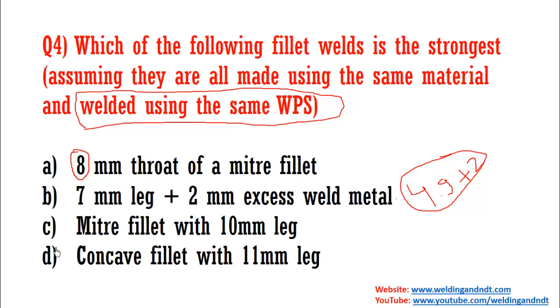Now we'll see the third case, mitre fillet with 10 mm leg. If the leg is 10 mm, then the throat will be 10 into 0.7, that will be 7 mm.